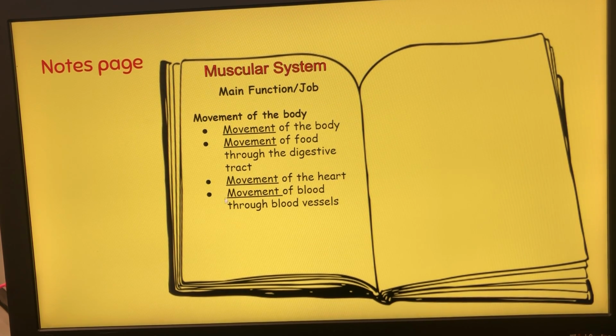We're going to add some bullet points to our notes, the different types of movements of the body. The first bullet point will just say movement of the body. The second one will say movement of food through the digestive tract. The third bullet point should say movement of the heart. And the fourth bullet point should say movement of blood through blood vessels.